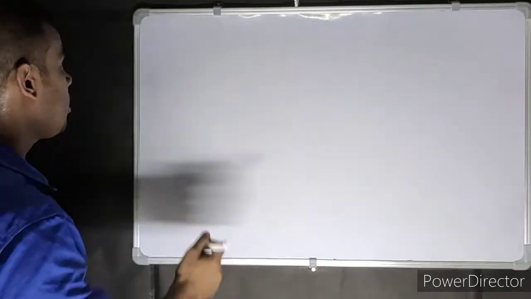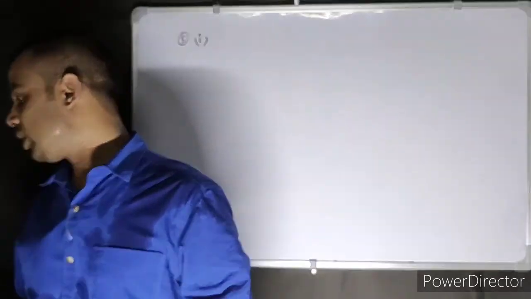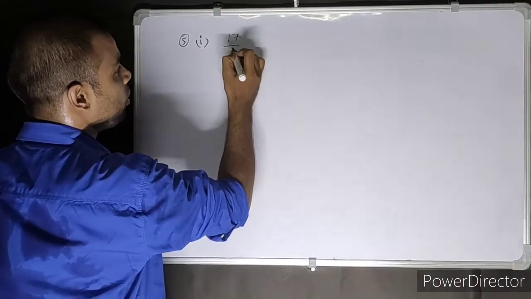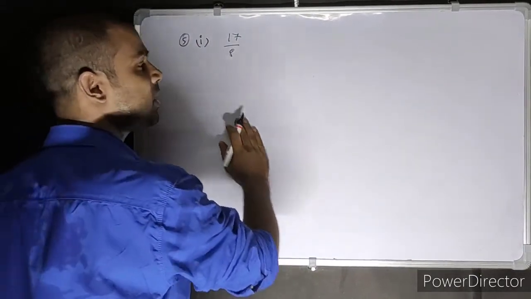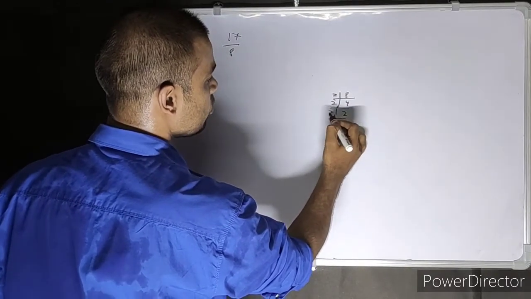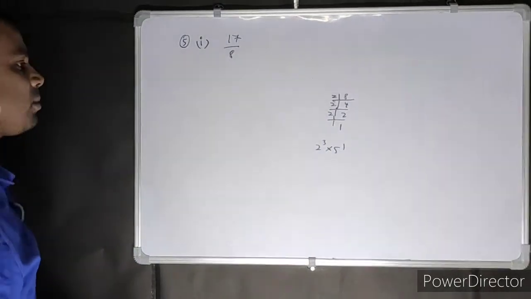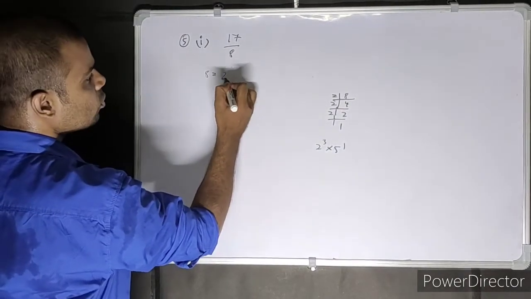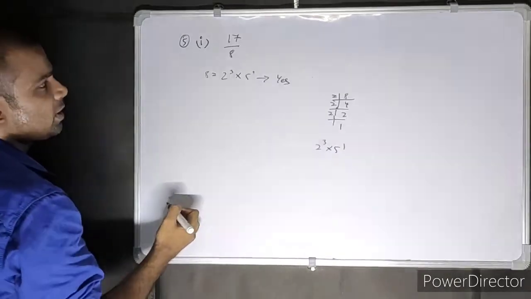So let's just do 5 part 1 and finish this class off for today, so that we can continue in the next video. I don't want to hassle you so much. That's enough for today. So first we have to find out whether this is a terminating decimal or not. So 8: 2 4s are 8, 2 2s are 4, 2 1s are 2, so that's 2 to the power 3 into 5 to the power 1. Yes, it is a terminating decimal. So the answer is yes, it is a terminating decimal.